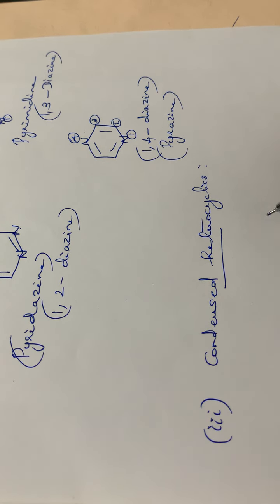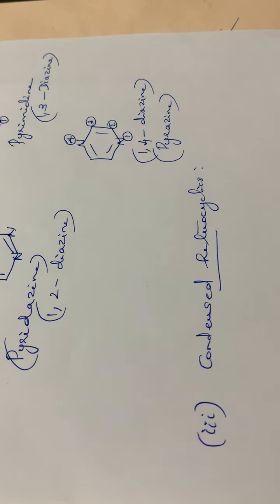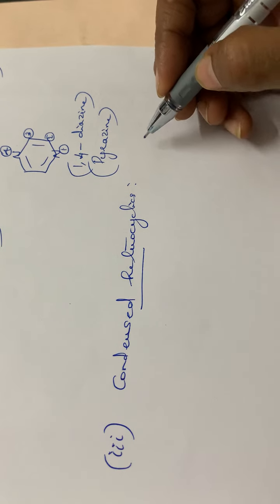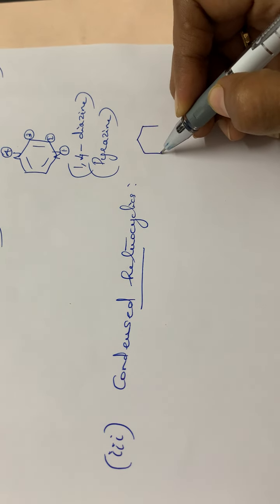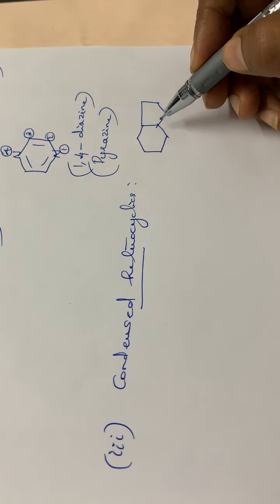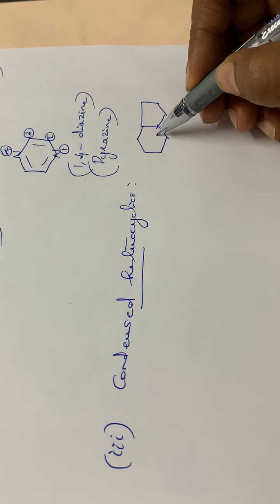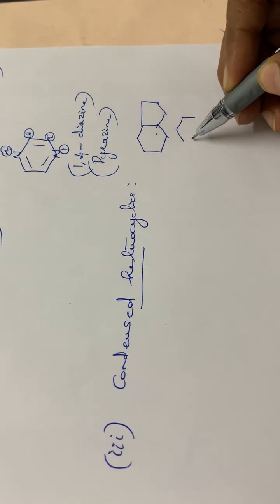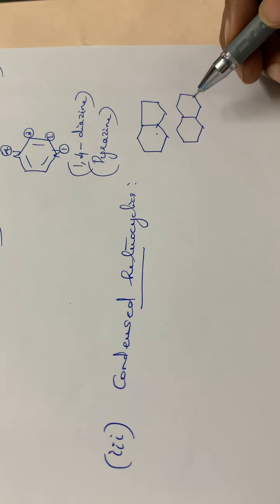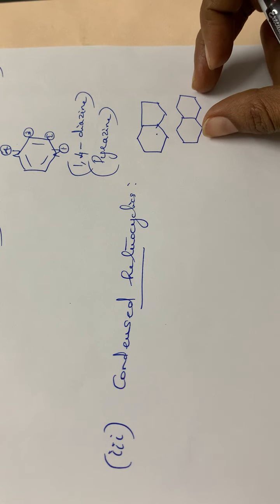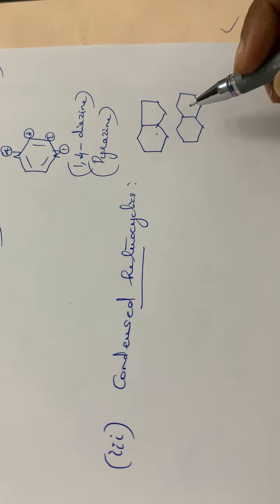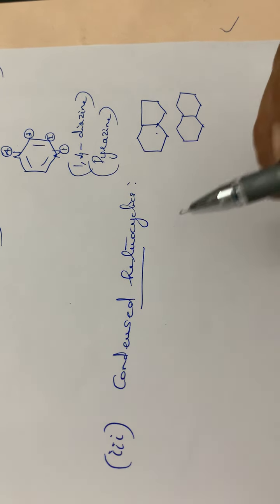So the next category is the condensed heterocyclics. In this category, they will be having 2 fused rings. Already I had shown you these 2 fused rings. It can be one 6-membered ring and one 5-membered ring fused together, or the combination might be 2 6-membered rings, or a 5-membered ring and a 6-membered ring. This type of compounds we can call condensed heterocyclics.